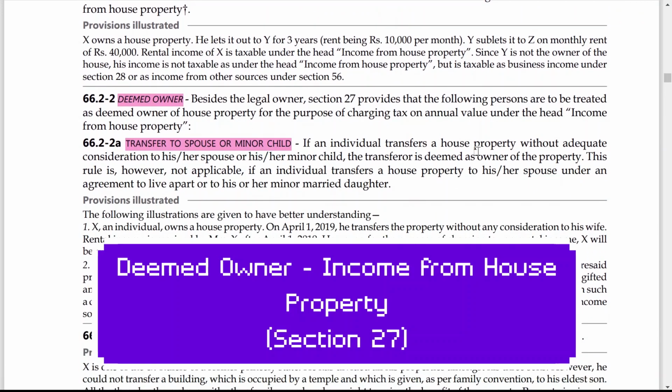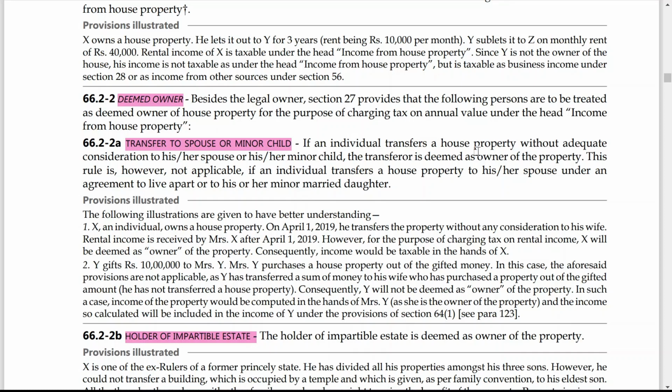First one, transfer to spouse or minor child. If an individual transfers a house property without adequate consideration to his or her spouse or his or her minor child, the transferor is deemed as owner of the property. This rule is however not applicable if an individual transfers a house property to his or her spouse under an agreement to live apart, or to his or her minor married daughter. So this condition is not applicable in this case if they have decided to live apart, or if he has transferred the property to a minor married daughter, then the concept is not applicable.